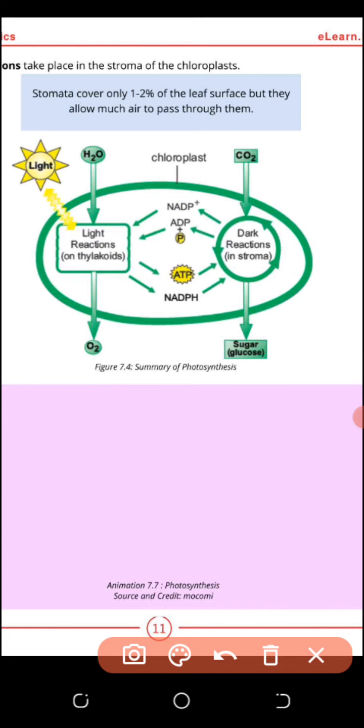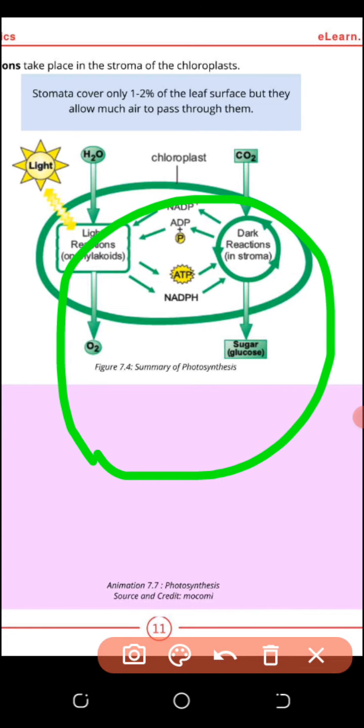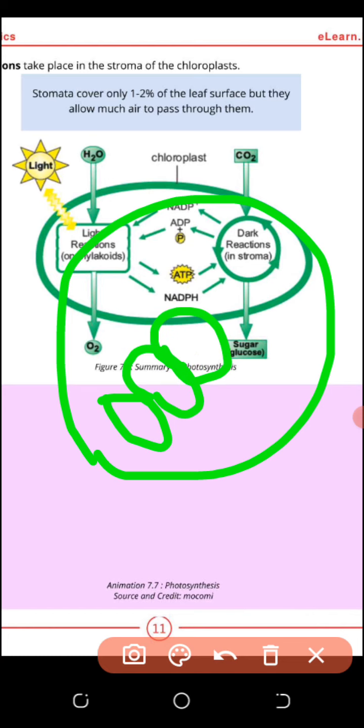I will draw a rough diagram to show this chloroplast structure. Thylakoid membrane consists of many plates, and these plates are stacked into each other to form the grana to increase the surface area of the thylakoid membrane. Thylakoid membrane is very important. The more thylakoid membrane surface area, the more chlorophyll and more chemical reactions will take place, so more photosynthesis will take place.